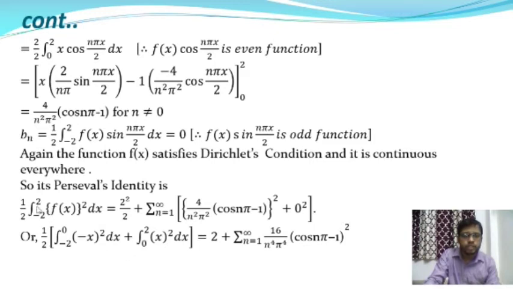So therefore this integration is divided into two parts. The first part will be -2 to 0 of (minus x) whole square dx, and the second part will be x square into dx in the interval 0 to 2, and this is equal to 2 plus summation over n is equal to 1 to infinity 16 by n to the power 4 into pi to the power 4. So after simplifying it will give this one. Okay, and into (cos n pi minus 1) whole square.